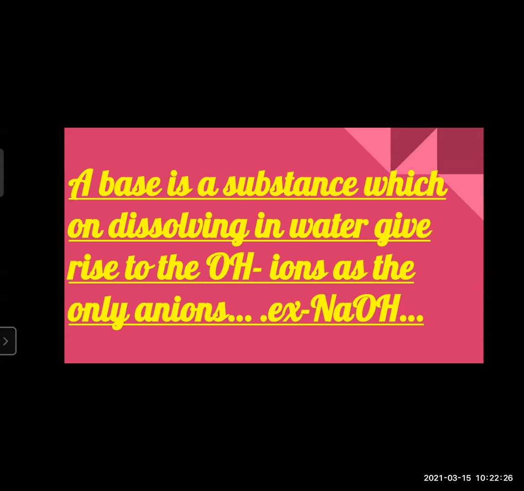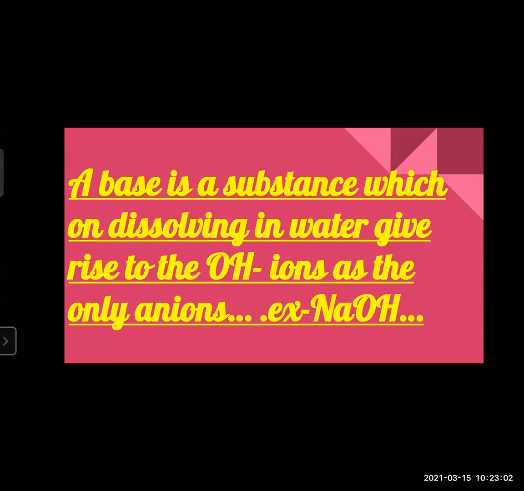Let me tell you again, what is a base? A base is a substance which on dissolving in water gives rise to OH- ions as the only anions. Example is NaOH. Another example is KOH. NaOH is sodium hydroxide, KOH is potassium hydroxide. Likewise, you can give other examples.